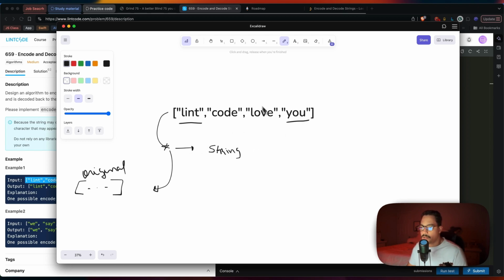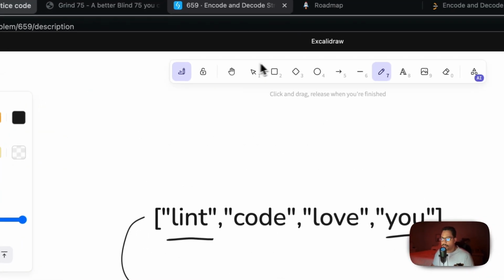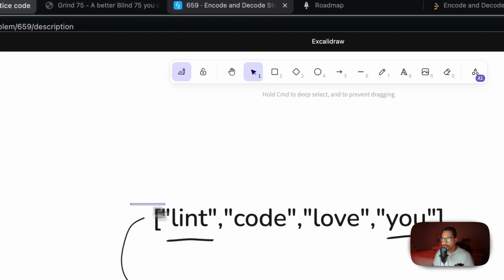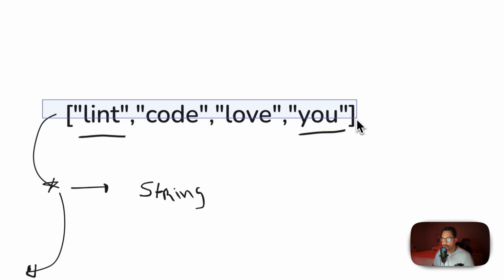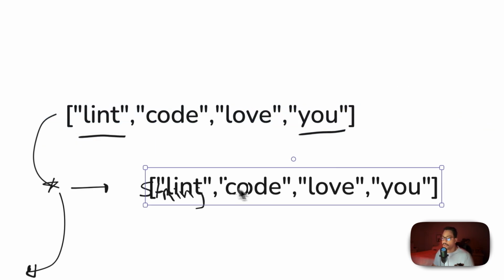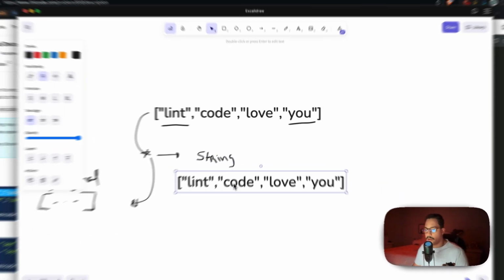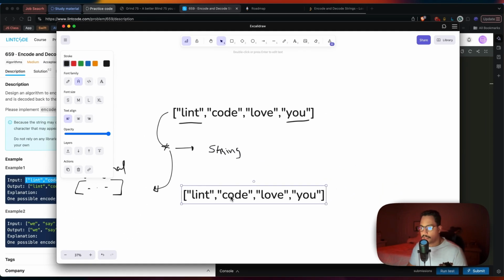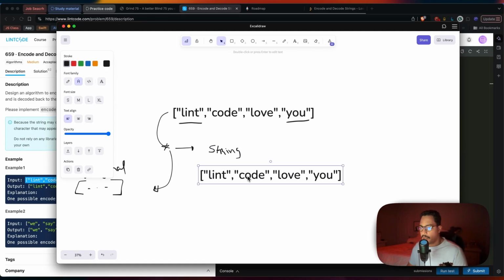Well, a way to do this, and I think it's a better example, is if I grab this. I'm just going to copy these again. Yeah, perfect. Here we go.